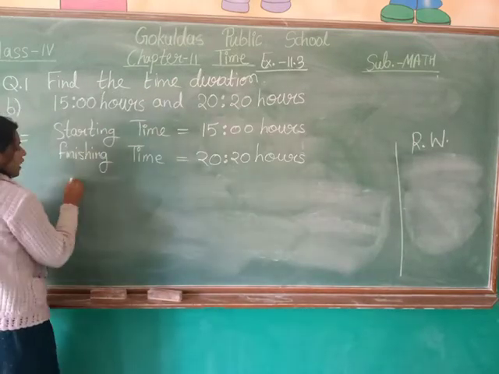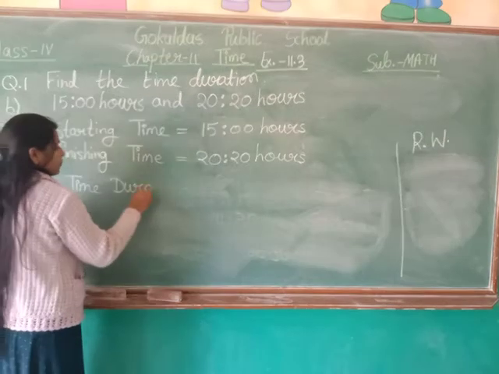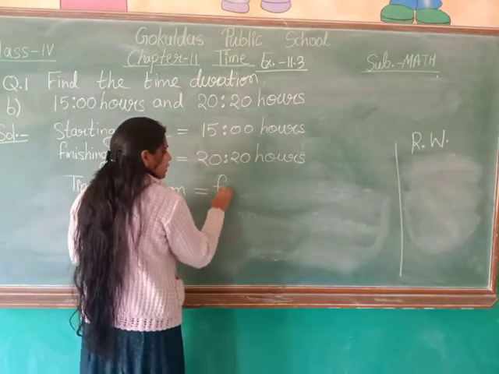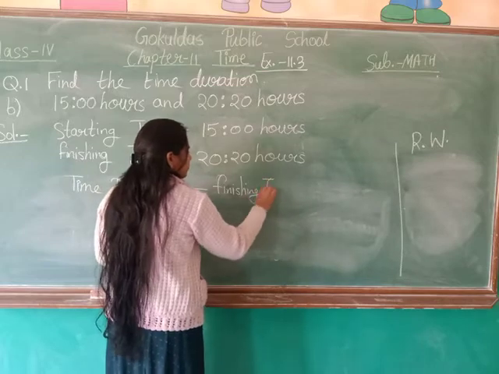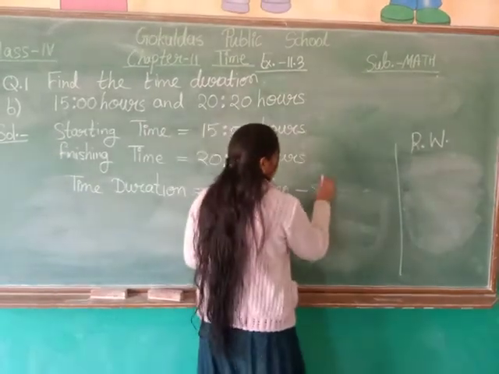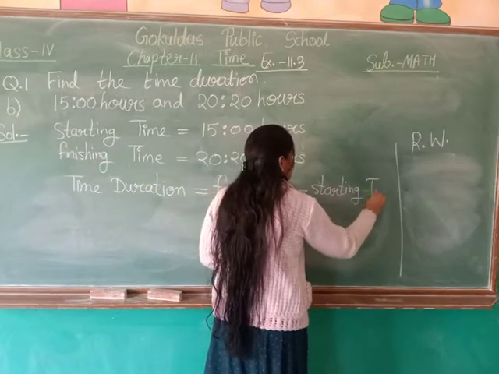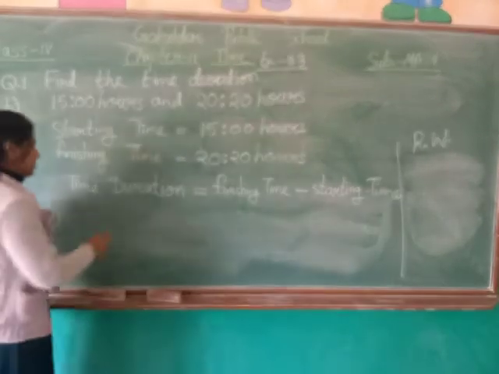We know that time duration is equal to finishing time minus starting time. Right? We know the formula.